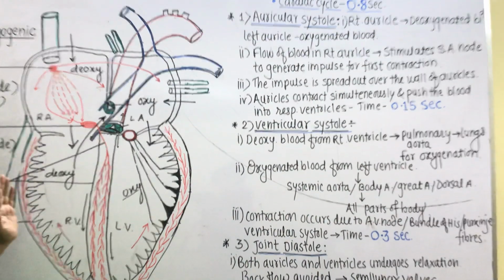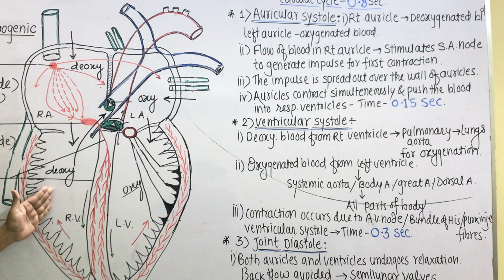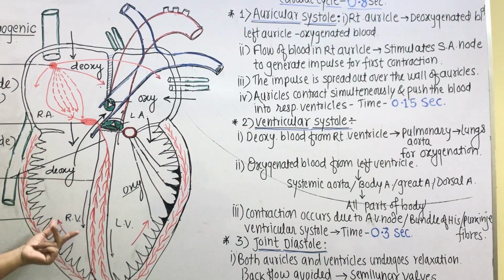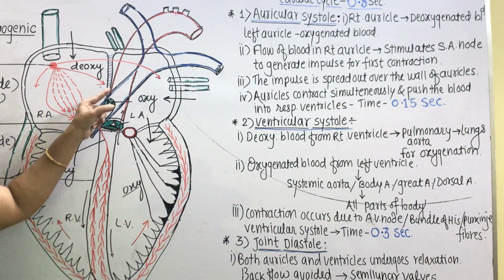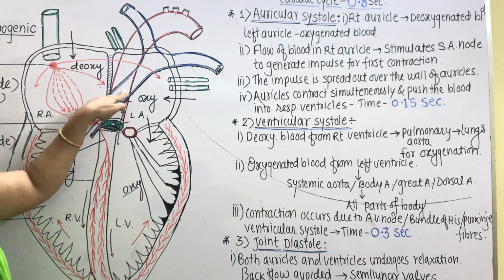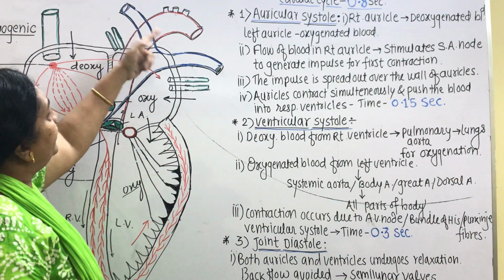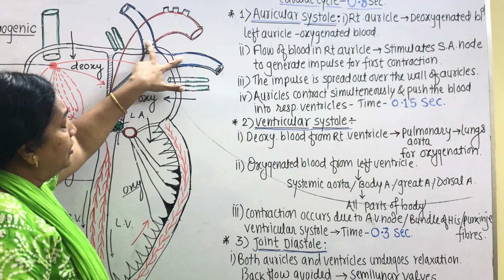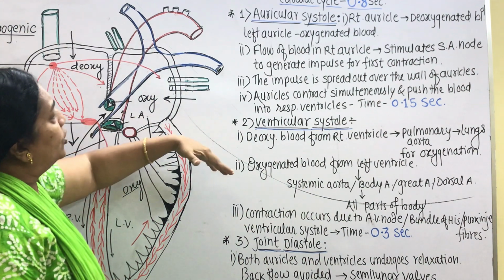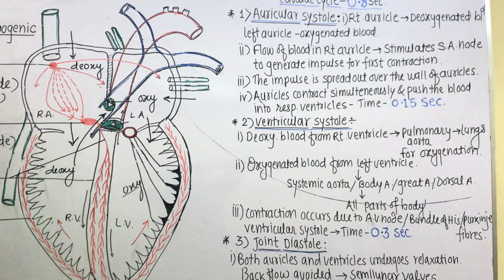See what exactly happens during ventricular contraction. Deoxygenated blood collected in the right ventricle is now pushed inside the pulmonary aorta, from where it gets divided into two branches, the left and right pulmonary artery, through which the entire deoxygenated blood is poured into the lungs, where the oxygenation process takes place and oxygen is added to the deoxygenated blood and it gets converted into oxygenated one.